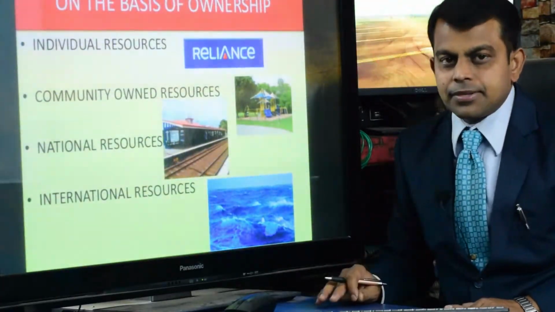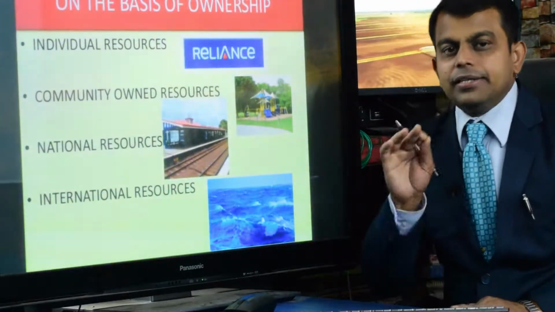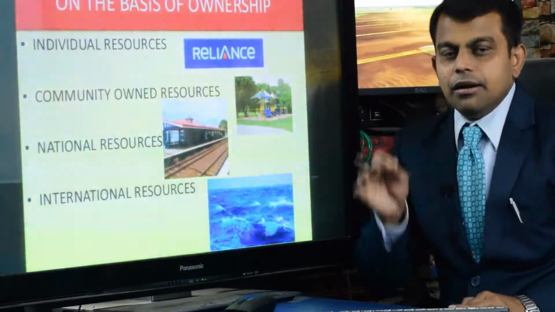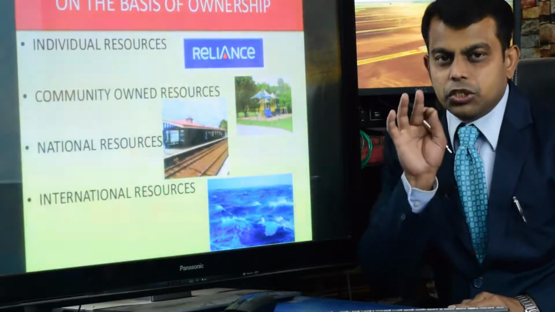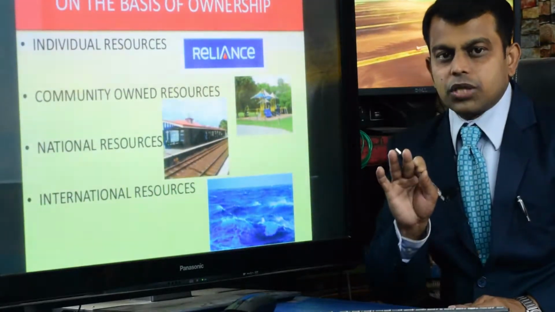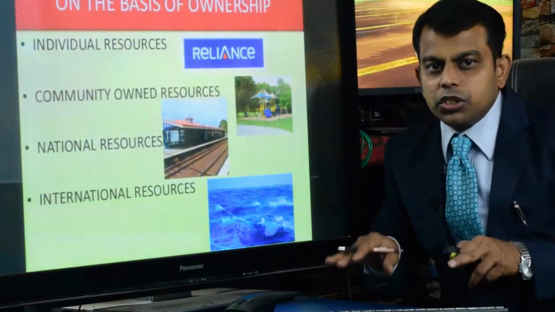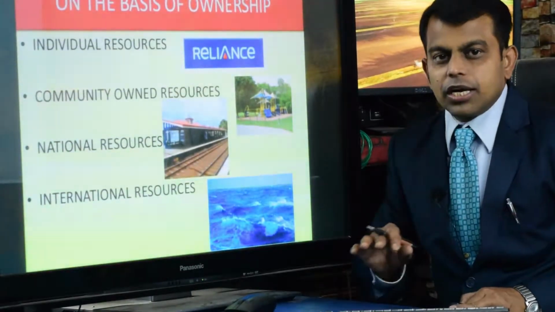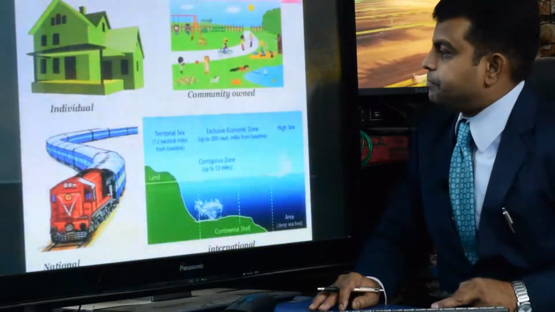That is manganese. Keep it in your mind that manganese is mined in the Indian Ocean. Manganese nodules are mined from the seabed by India with the concurrence of the international institution.